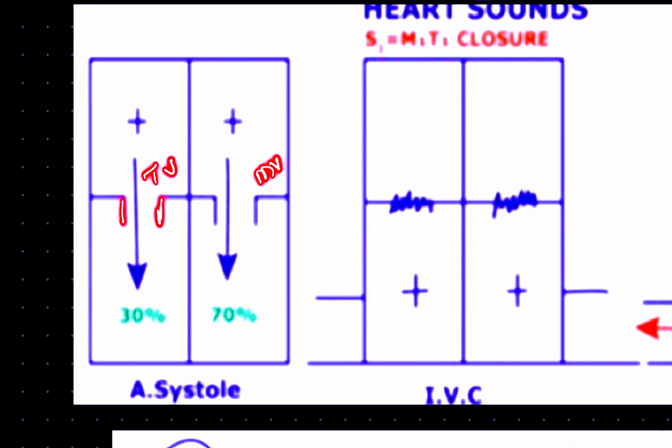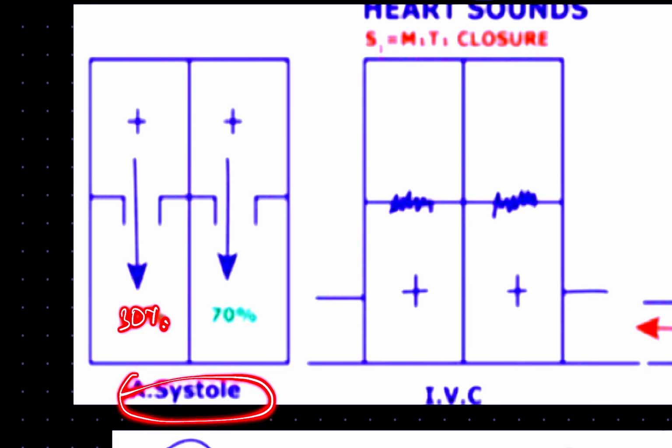Now, as I've already mentioned, there is flow of blood from atrium to ventricle. About 30% of filling of the ventricle occurs because of this atrial systole, whereas the remaining 70% of filling of the ventricles is because of the rapid filling phase. After this, there will be less volume of blood within this atrium, so there will be less pressure also.